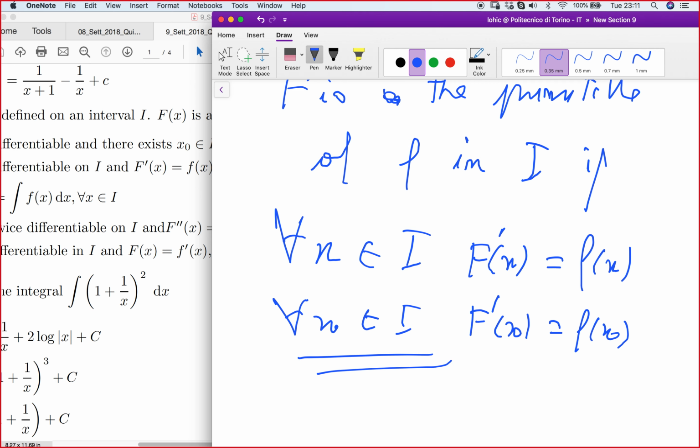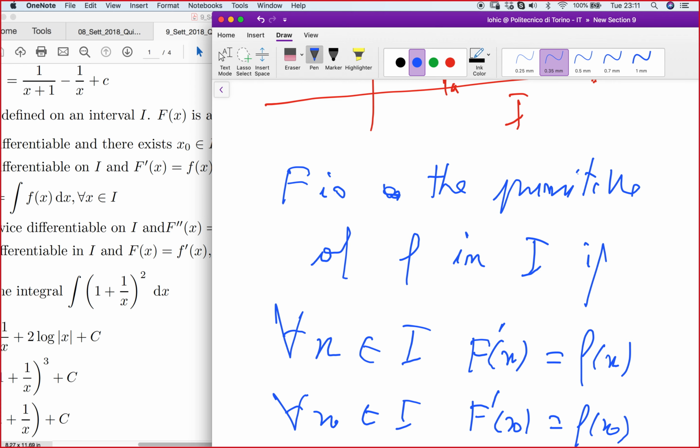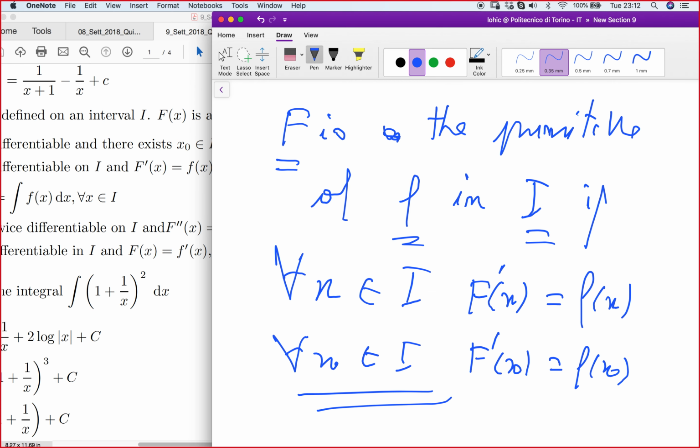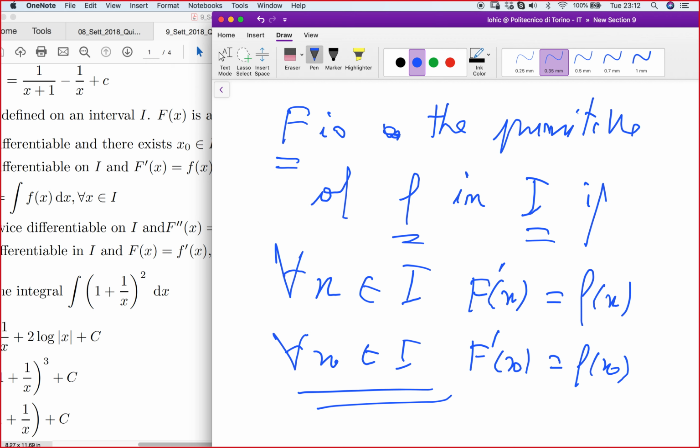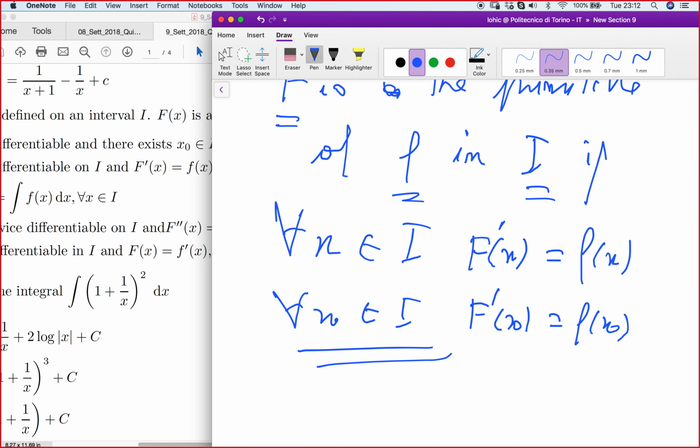Is that clear? So to say that big F is the primitive of small f in I, whatever point I take in I, the derivative of big F at that point should be equal to small f at that point. Is that clear?